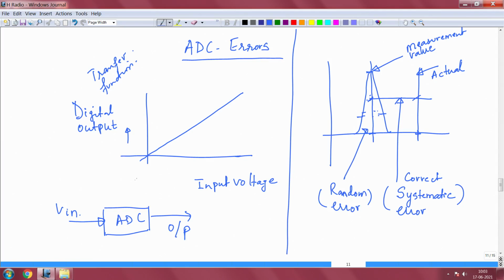If you take an ideal ADC, any small input that you apply here, you will have a corresponding digital output, right. Any small variation, any small input you will have. So, in a way this line will become continuous. You apply a voltage here, you will get one point here. You apply a very small voltage next to that, an infinitely small increment over the existing voltage, you will get one digital output. That kind of ADC is very ideal, it does not exist at all, and it does not exist because of what we discussed previously.